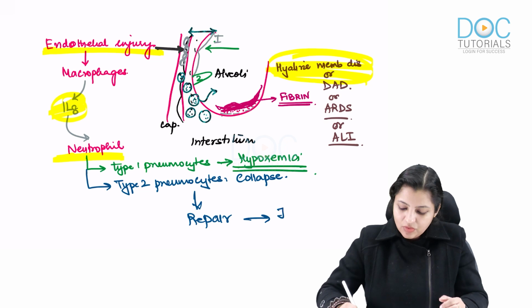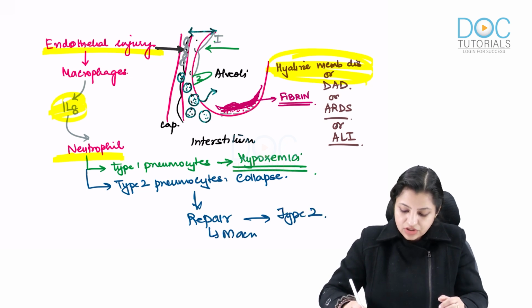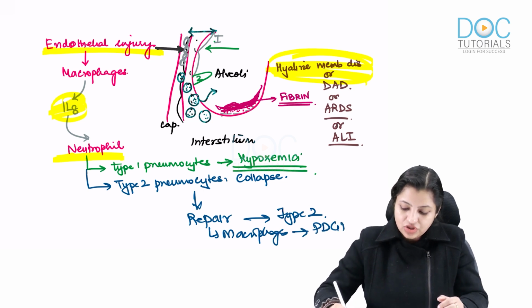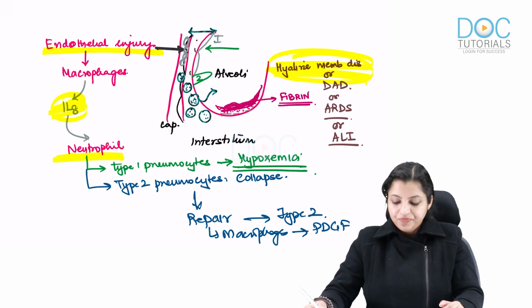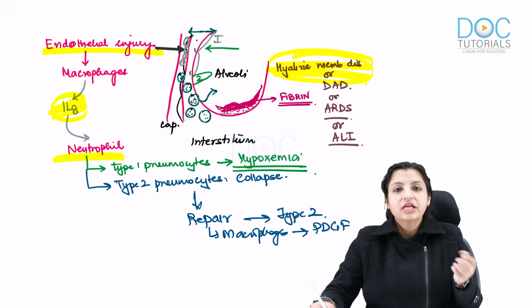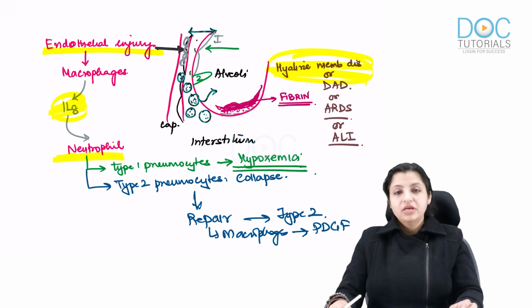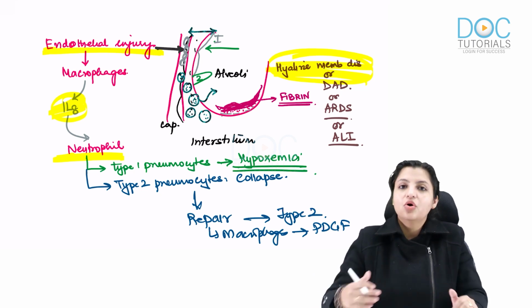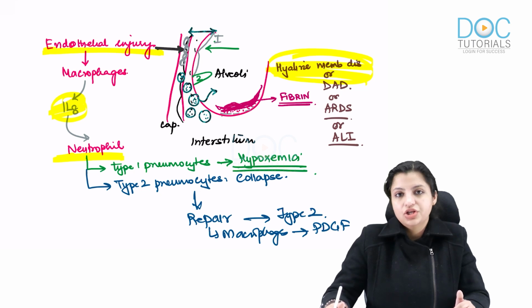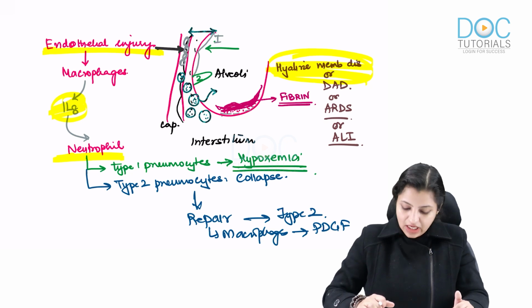Repairing will lead to proliferation of type 2 pneumocytes, and again the macrophages which caused the damage release a lot of cytokines like PDGF which help in repair. So type 2 pneumocytes are going to proliferate and a lot of cytokines are going to help in repair. That will happen later on. So that's the cause and the mechanism of lung injury in COVID, which everybody should be very clear about.